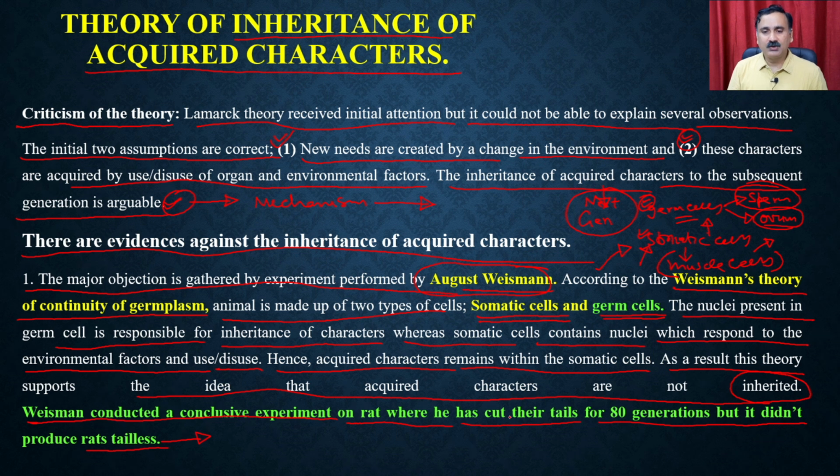So that is actually mimicking the condition that you are forcing the organism to disuse that particular organ, right? But even then, when the newborns are being produced, they were not being produced without a tail. They will be produced with the tail only. Okay. So that has conclusively been proved that there is no inheritance of the acquired characters.